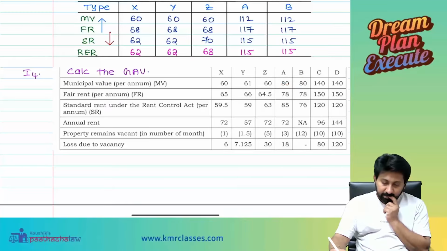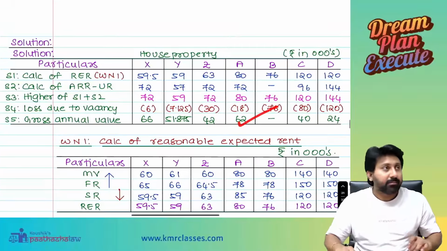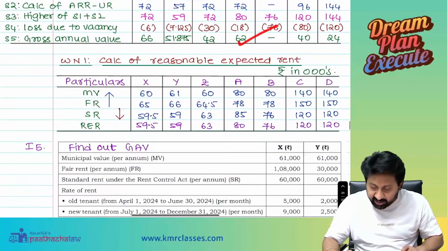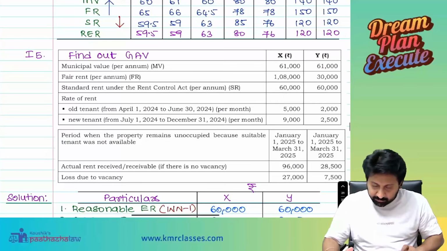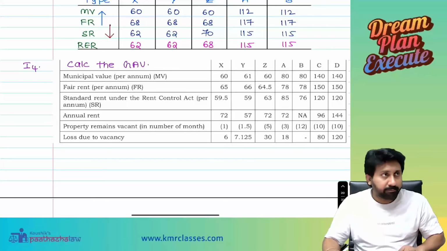Then we have to compare with the actual rent. There is realization, we have to compare with the vacancy loss. So 80 compared with 72, whichever is higher, so 80 is certain. Then vacancy loss 18, so 80 minus 18, 60. That is perfect. Everyone, did you understand the answer clearly now? Yes, sir.